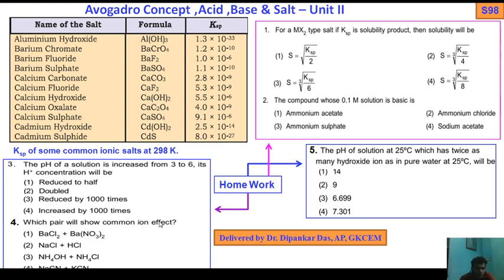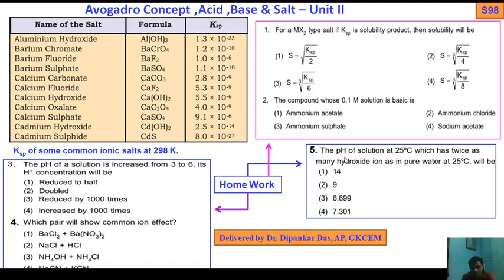Which pair will show the common ion effect? BaCl2 plus Ba(NO3)2, NaCl plus HCl, ammonium hydroxide plus ammonium chloride, NaCN plus KCN. Okay, very simple. I have discussed the basic buffer solution, acidic buffer solutions, simple buffer solutions, mixed buffer solutions, their couples. We know weak acid and its salt. Okay, so this is the buffer solutions. I just give you the clue.